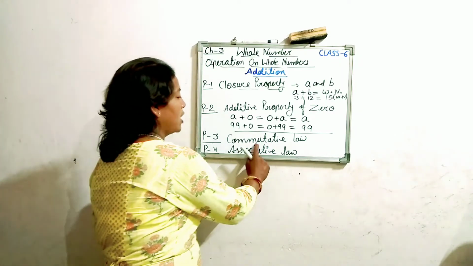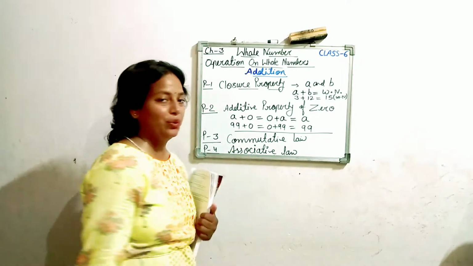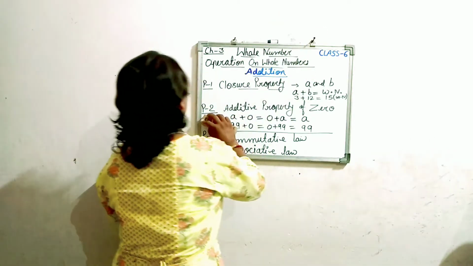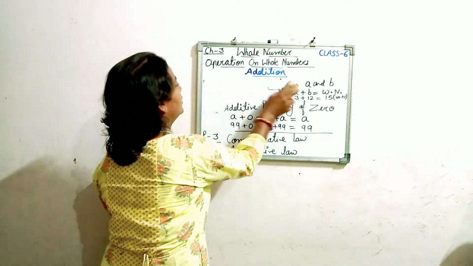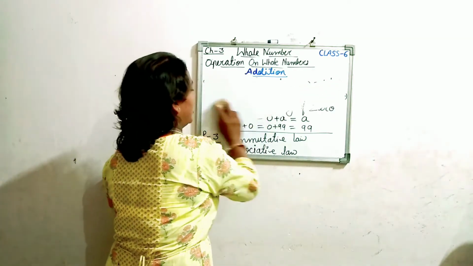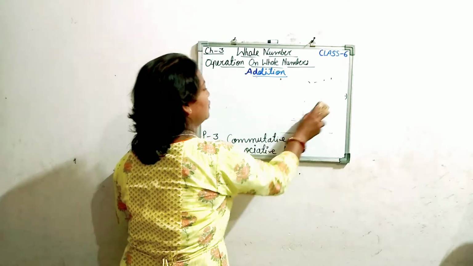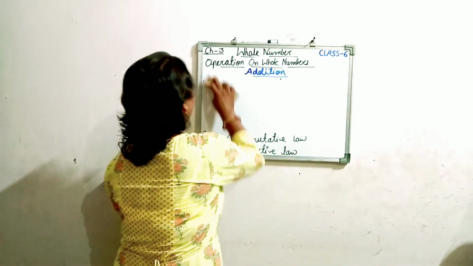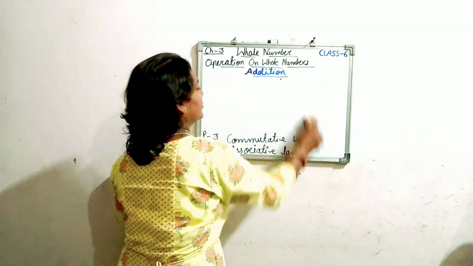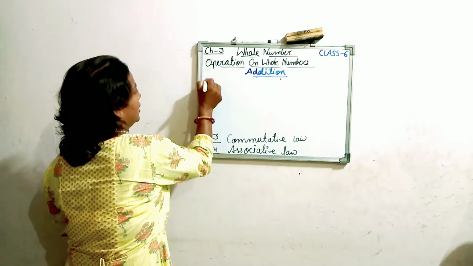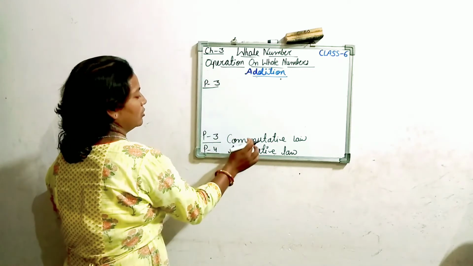Now it's a chance for the commutative law and associative law. You know these two laws also. So students, I am erasing property 1 and property 2. Just recall in your mind the commutative law. Commutative law and associative law we have done in the previous classes also. Once again, go ahead.